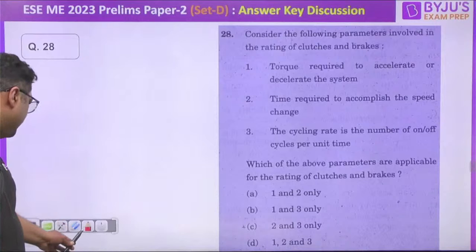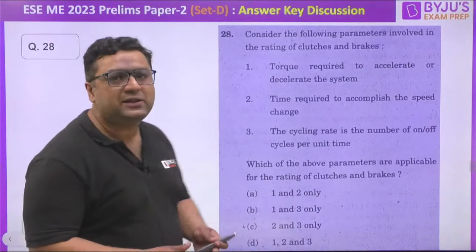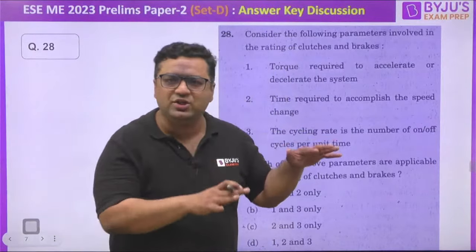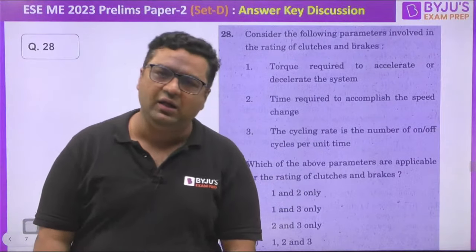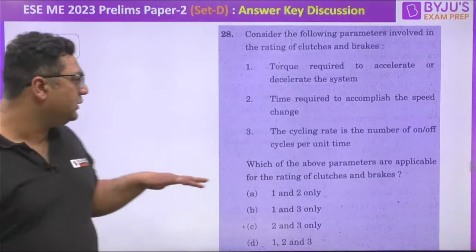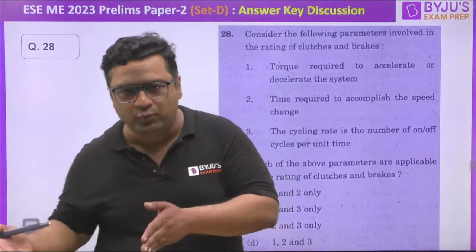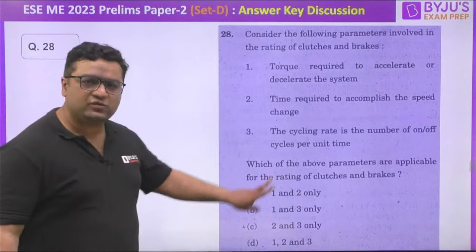So this question is, as I was saying, as it is repeated from the last year. It was a trend in the engineering services paper before 2016-17, but nowadays they were not repeating the question. So now this question is as it is the paper of 2022. In the 2022 paper this question was there as it is, only the options were different.